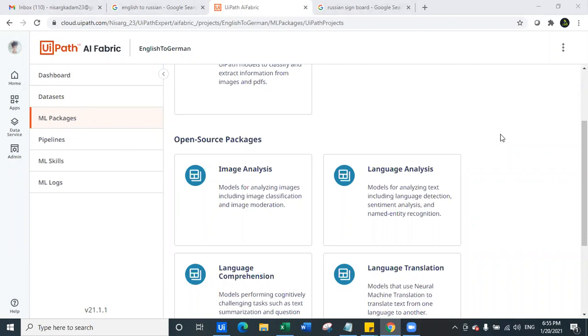Nisarg says we can use it for document analysis also. For example, if you are using Chinese documents or Russian documents, then mostly they will be in their own language. So we can use this model in that area also. Exactly.